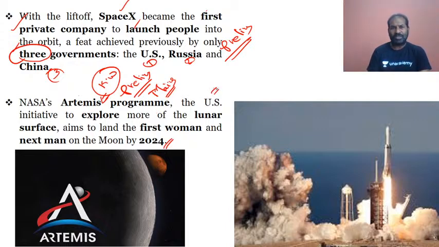The US is going ahead with exploring the lunar surface, the moon surface, and it will send the first woman and the next man onto the moon in 2024. That program is called the Artemis program, a keyword very important for prelims as well as mains examination.